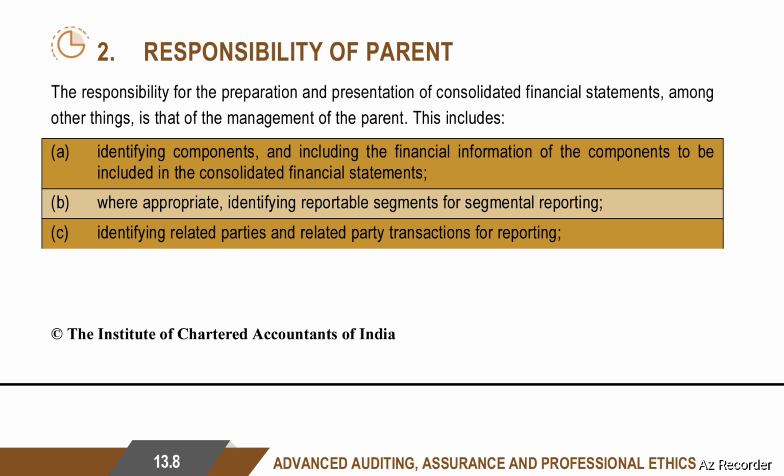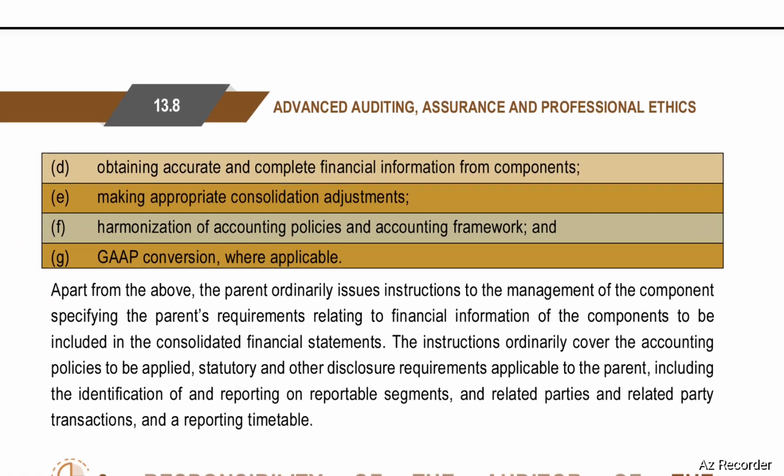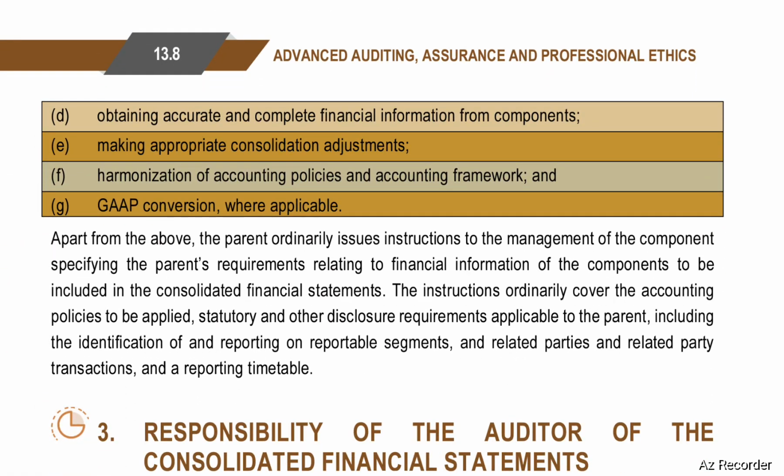management of the parent. This includes identifying components and including the financial information of the components to be included in the consolidated financial statements. Where appropriate, identifying reportable segments for segment reporting, identifying related parties and related party transactions for reporting, obtaining accurate and complete financial information from components, making appropriate consolidation adjustments, harmonization of accounting policies and accounting framework, and GAAP conversion where applicable.